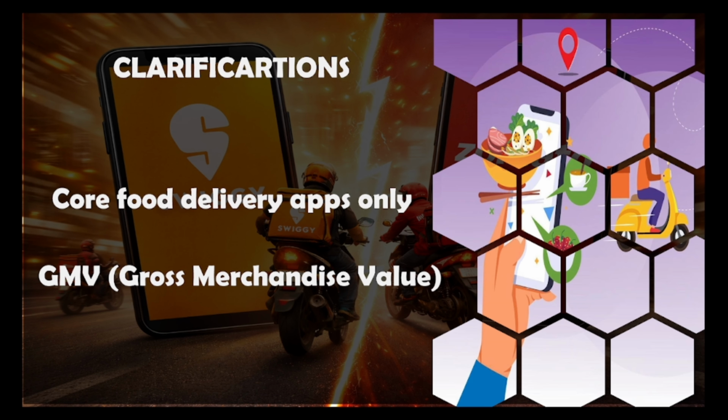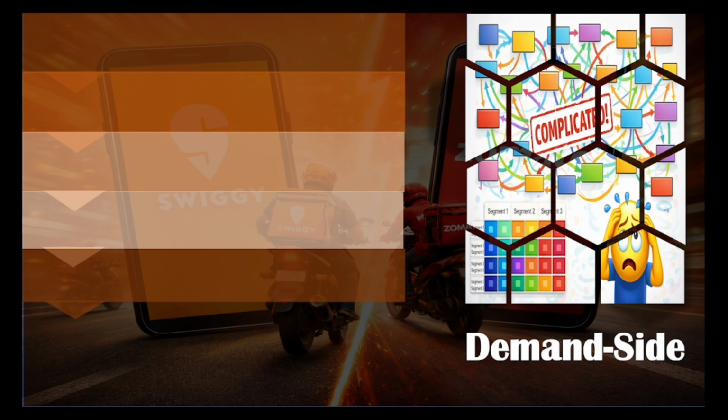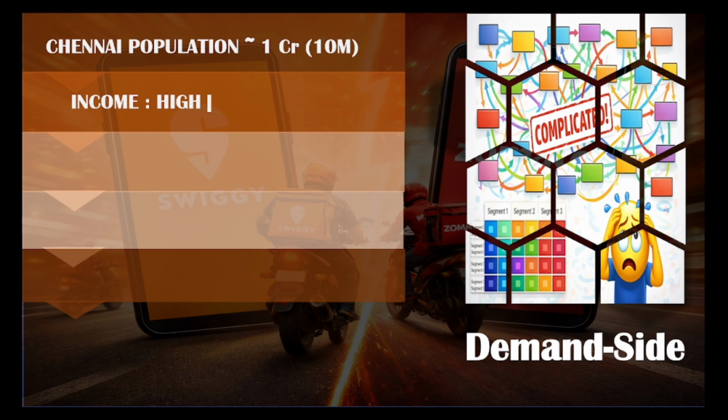Now let's look into the demand side approach first, because it is the most common one and most people start with this. Even I started with this, but there is some problem with this approach. Whenever you consider the demand side approach, you generally start with the population, which for Chennai is around 1 crore or 10 million. Then we segment based on income into high income, middle income, and low income, because again the frequency of orders or the capability depends on the income level. High and middle income persons tend to order more as compared to the lower income.